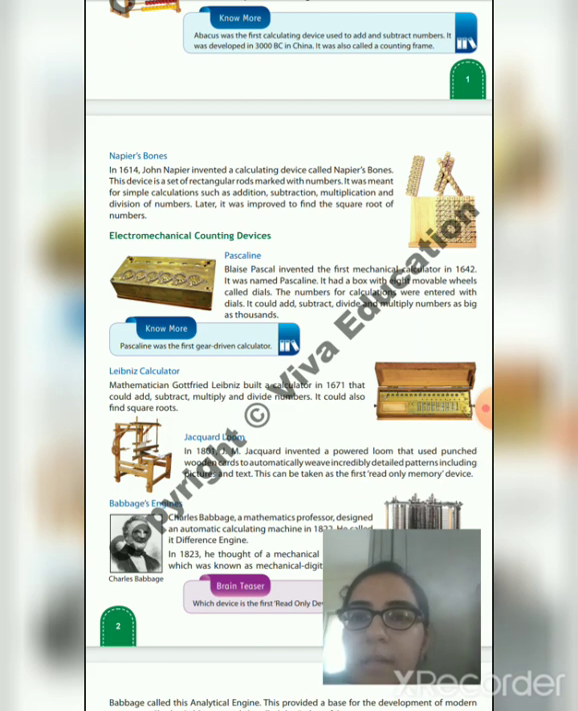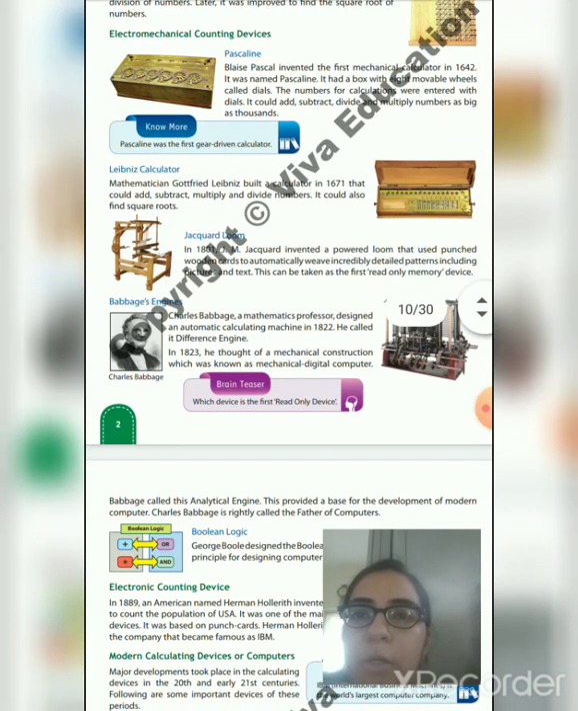Fine. The third one is the Jacquard loom. In 1801, J.M. Jacquard invented a powered loom that used punched wooden cards to automatically weave incredibly detailed patterns including pictures and text. It can be taken as the first read-only memory device. It is the most popular invented device by Jacquard.